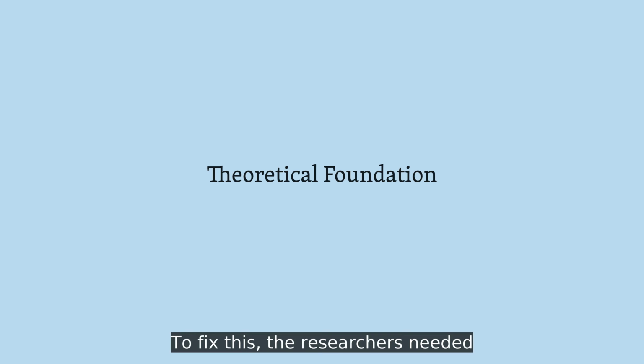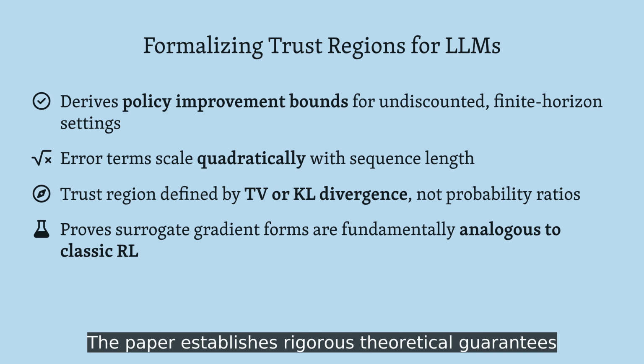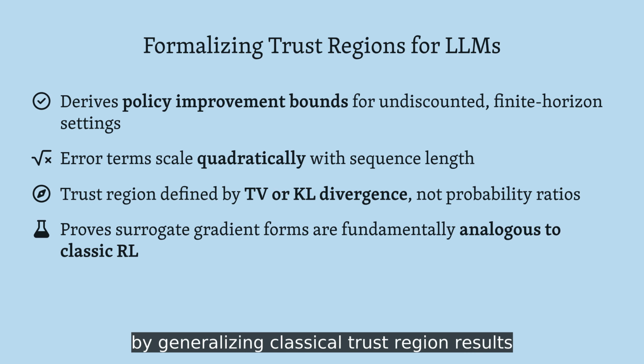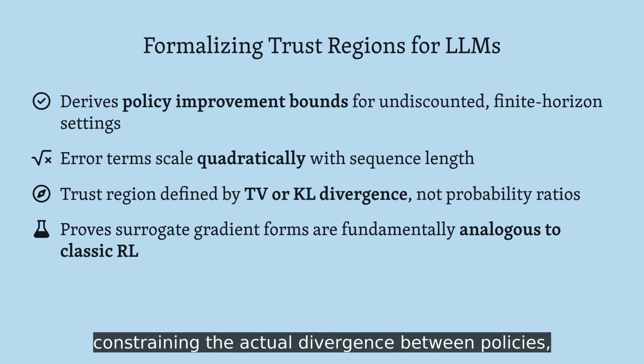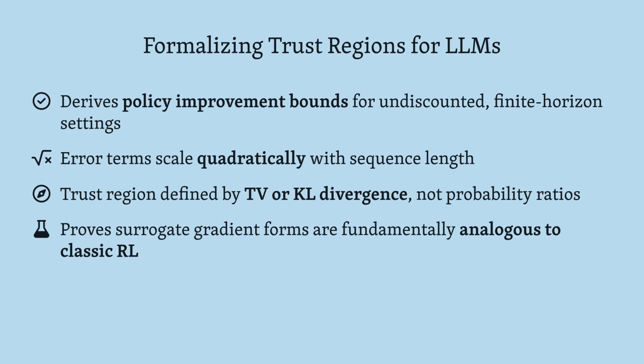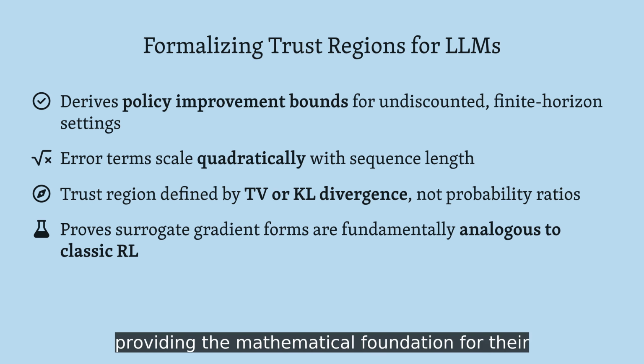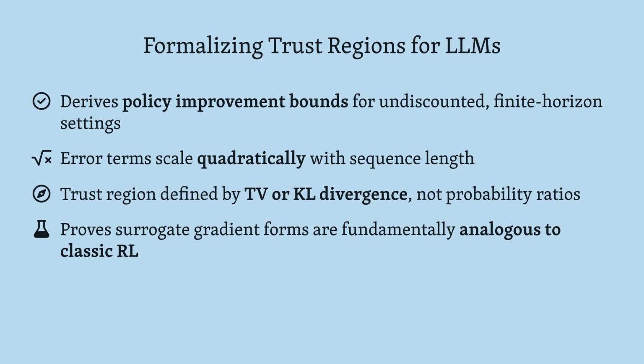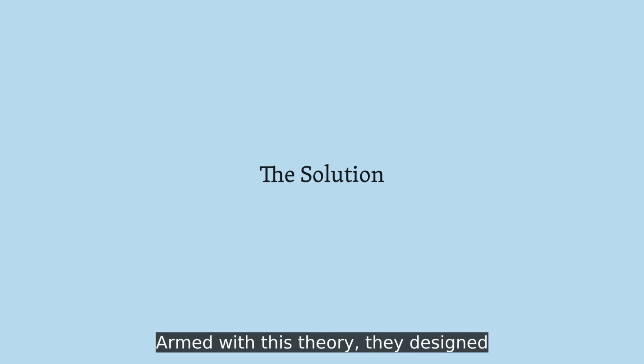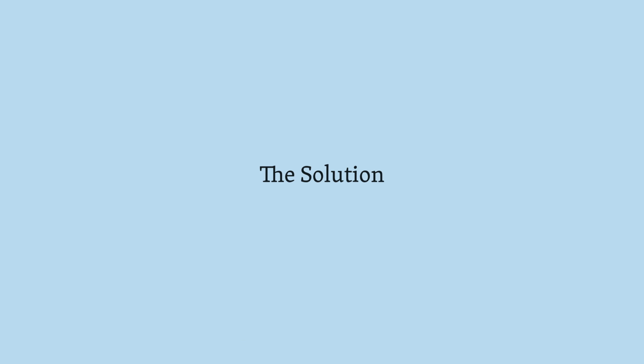To fix this, the researchers needed to rebuild the theory from scratch. The paper establishes rigorous theoretical guarantees by generalizing classical trust region results to the language model setting. These bounds prove that monotonic improvement requires constraining the actual divergence between policies, providing the mathematical foundation for their new algorithm.